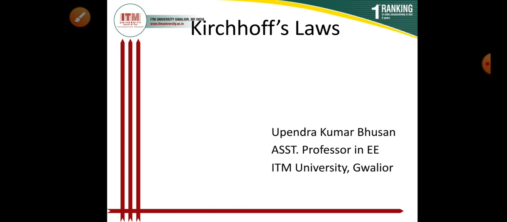Okay. So in my last class, I was talking about the short circuit and open circuit condition of the series and parallel condition of the circuit. That means when the resistors are connected in series or parallel, what is happening when somewhere some short circuit or open circuit is happening within the circuit. Okay, those things we have discussed in our last class.